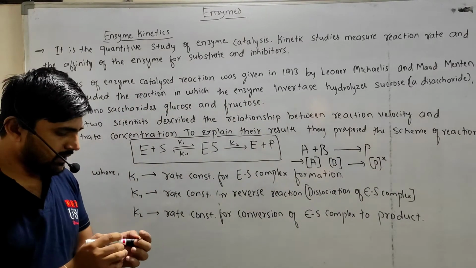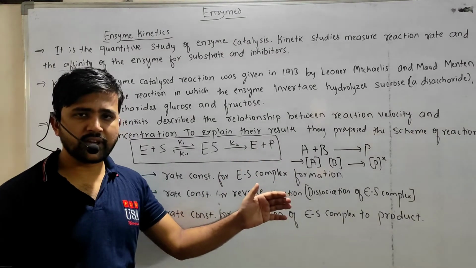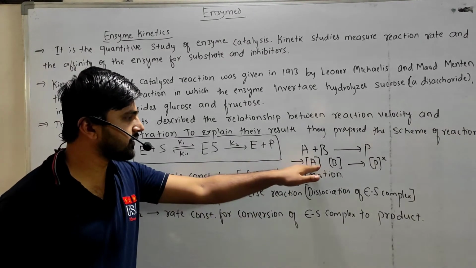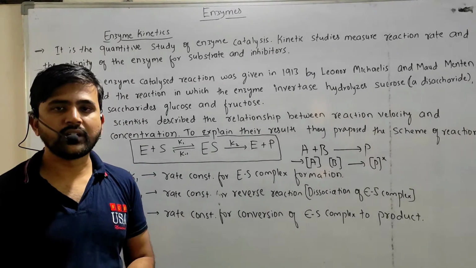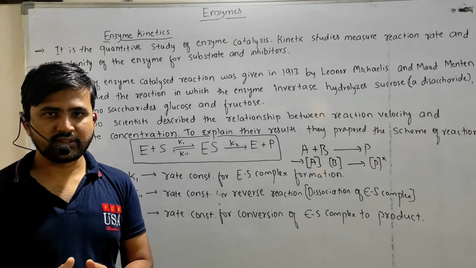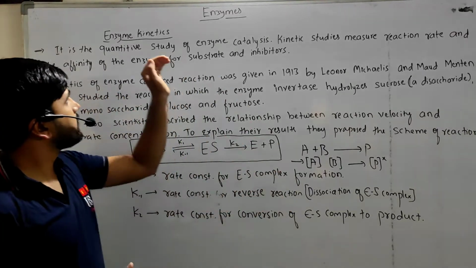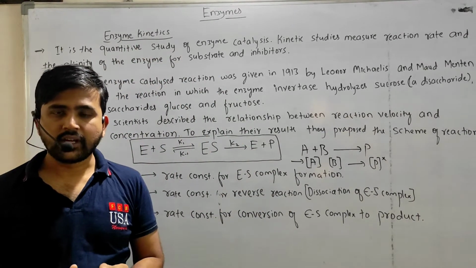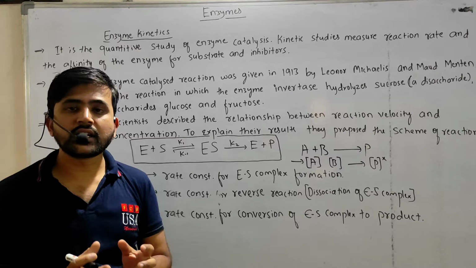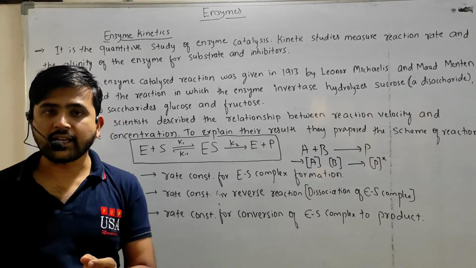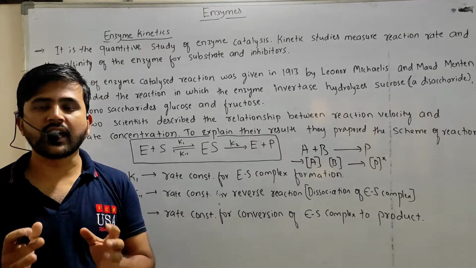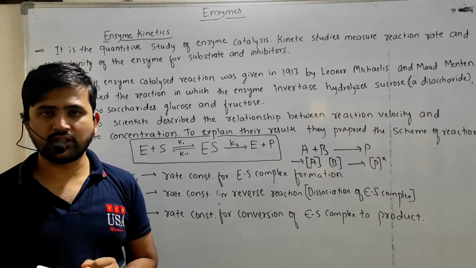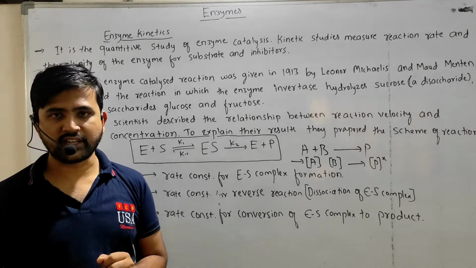Here the general principle of chemical reaction states that the concentration of A and the concentration of B will determine the rate of the reaction, right? Same as in enzyme kinetics, where the concentration of the enzyme as well as the concentration of the substrate is determined. Both of these are dependent on the velocity of the reaction or rate of the reaction, right?